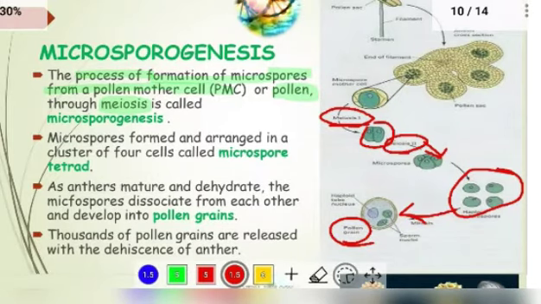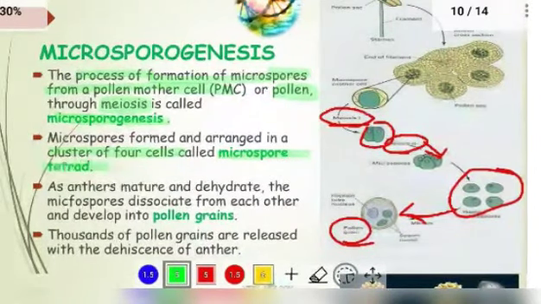Now let us see the theory. As I told you, the process of formation of microspores or pollen grains from the pollen mother cell through meiosis cell division is called microsporogenesis. Please practice this definition because it is very important. Next, microspores form and arrange in a cluster of 4 cells, called a microspore tetrad. Tetrad is nothing but 4 cells.